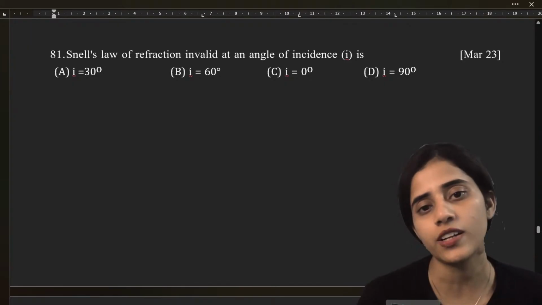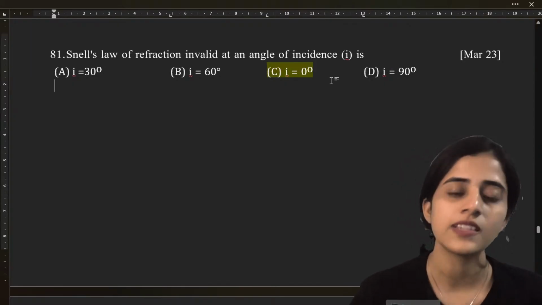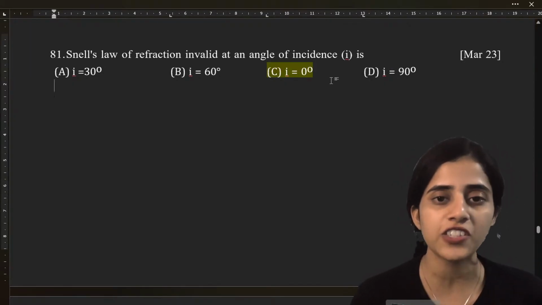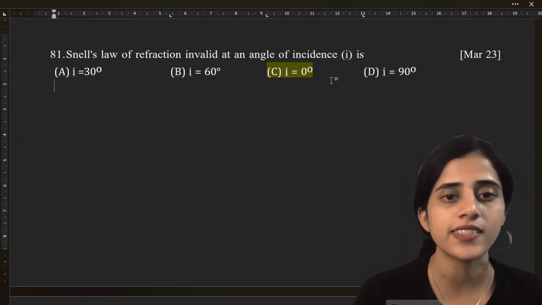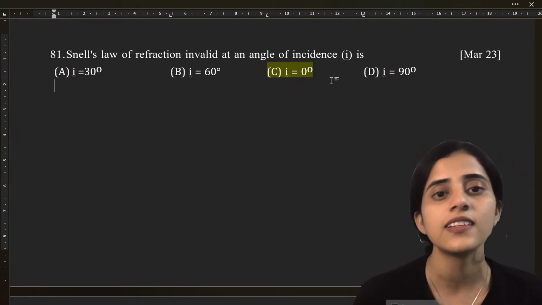Simple. Very good. Option C. 0 degree. Snell's law of refraction is invalid at an angle of incidence which is 0 degree. Why? Sin i by sin r.